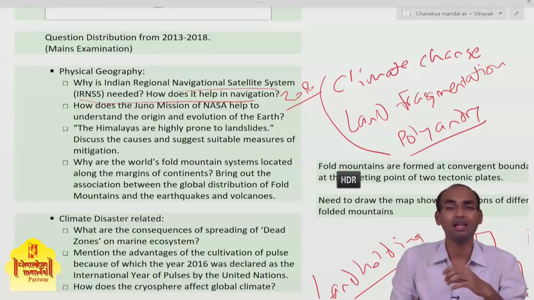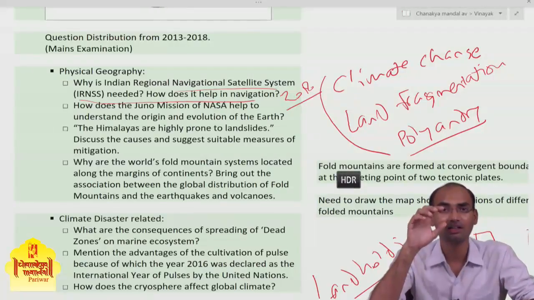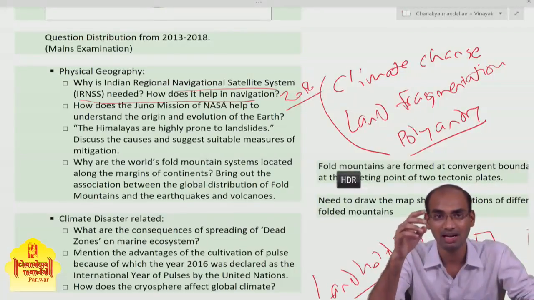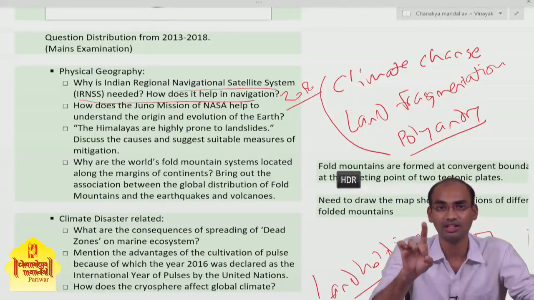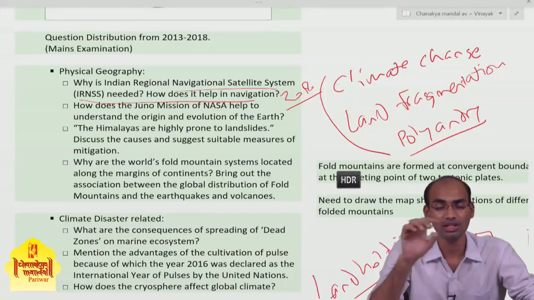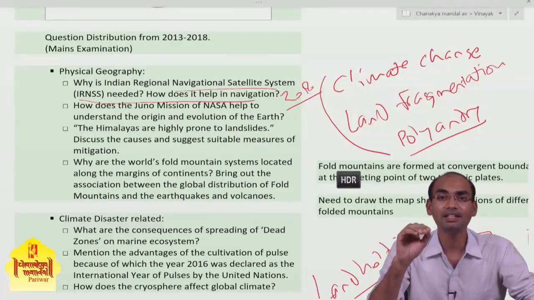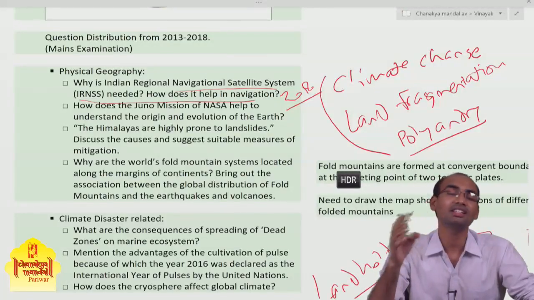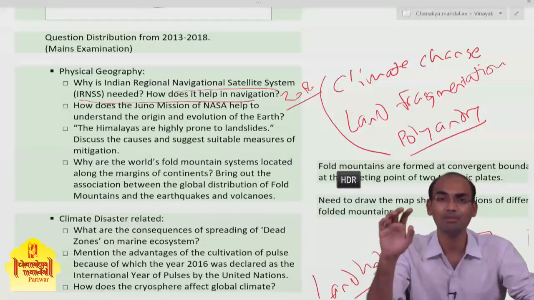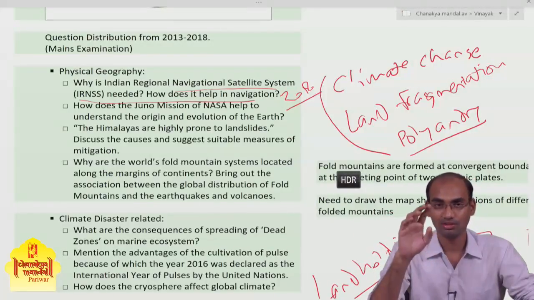And how does it help in navigation? There are 2 types of service provided by IRNSS: one for restricted purposes, and two for general purposes. For restricted purposes it is used only by the military or navy, and it cannot be accessed by the general public.